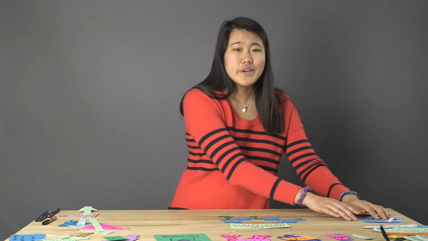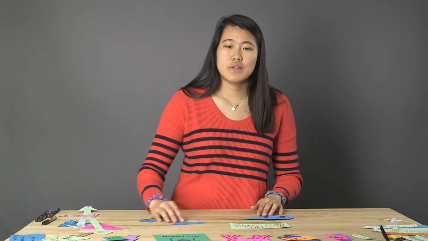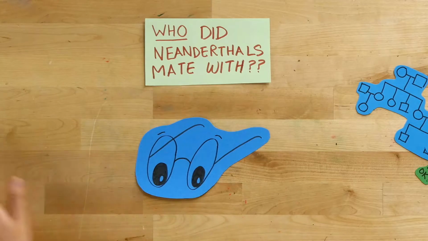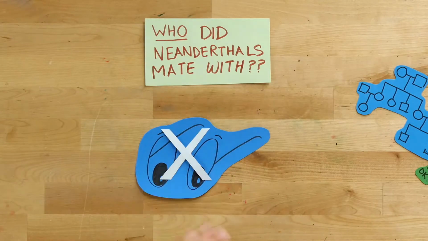Now, how do we know this about humans? We know it by observing. But if we're thinking about Neanderthals, they're extinct, so this strategy doesn't really work. We have to look at evidence that still exists.